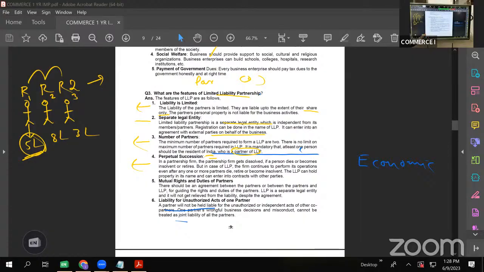Next, mutual rights and duties of the partners. What are the rights and duties of partners? Just like in a partnership, here also mutual rights and duties of partners are defined.